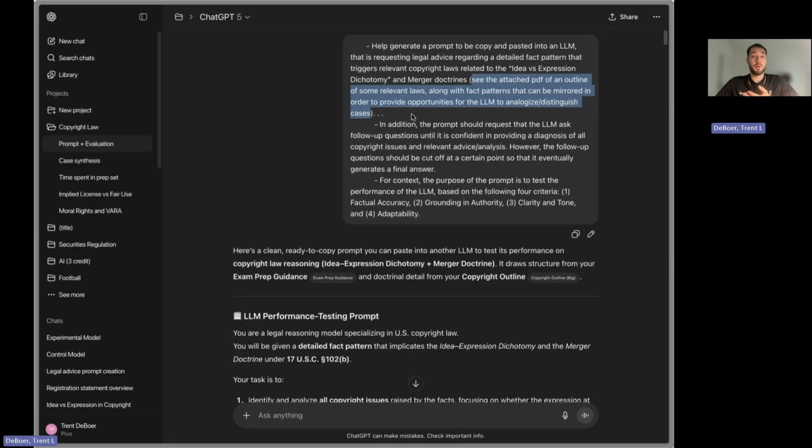to cover in order to perform well, and asked it to have follow-up questions in order to not come to too quick conclusions. And then I gave it the actual evaluation criteria and told it why I was doing this, just so it had context.